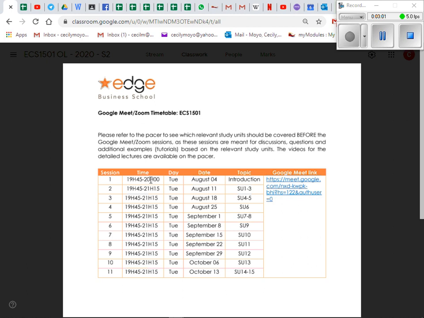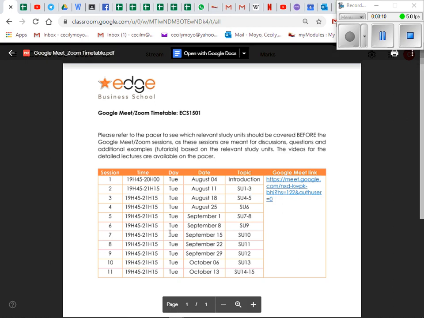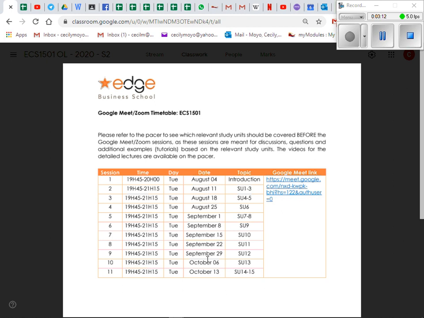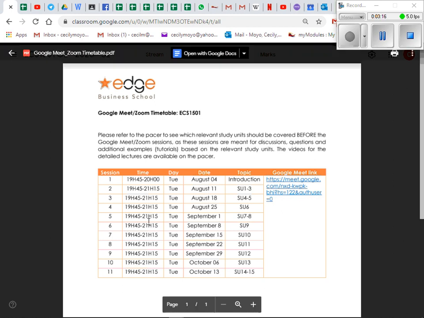This first one was just the introduction, that's why it was 15 minutes. Then 19:45 to 21:15 are the normal sessions that we're going to be having on a Tuesday. These are the dates, and this is what we're going to be covering in each particular session.